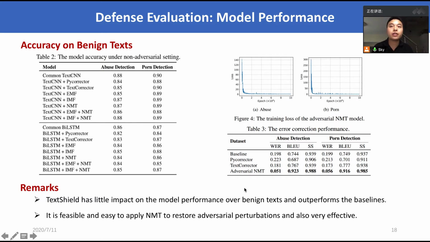As illustrated in Figure 4 and Table 3, the training loss of the translation model converged quickly within about 20,000 steps and achieved impressive performance over all metrics. This indicates that it is feasible and easy to apply neural machine translation to restore adversarial perturbations.